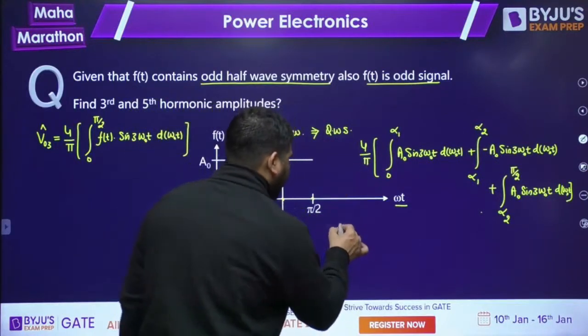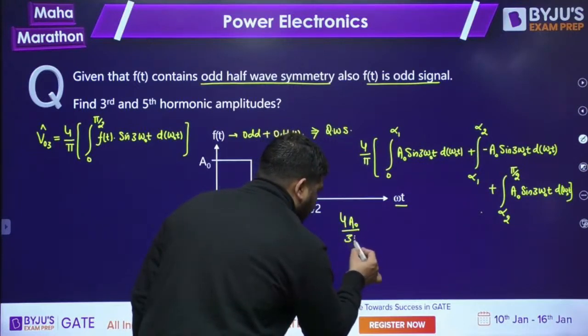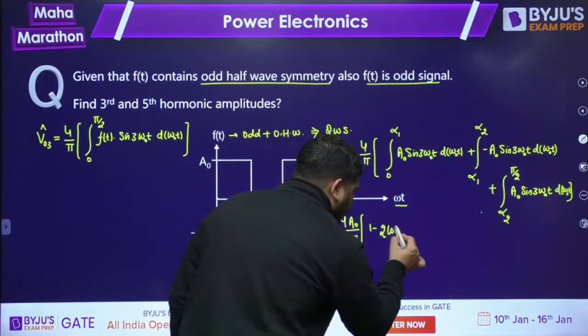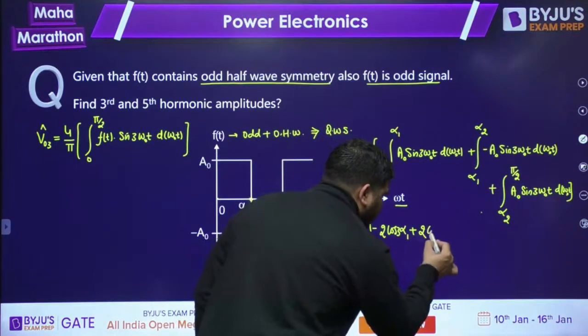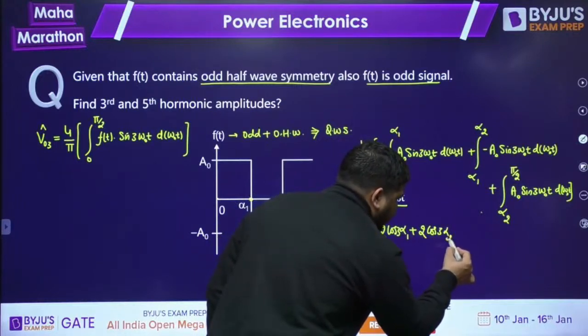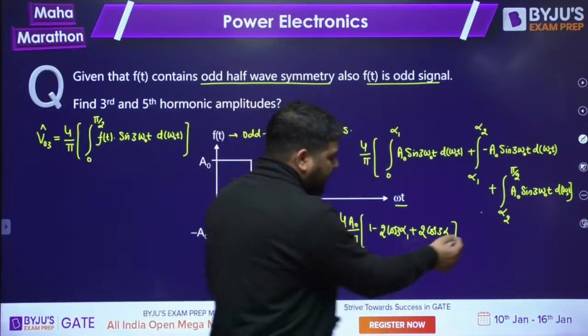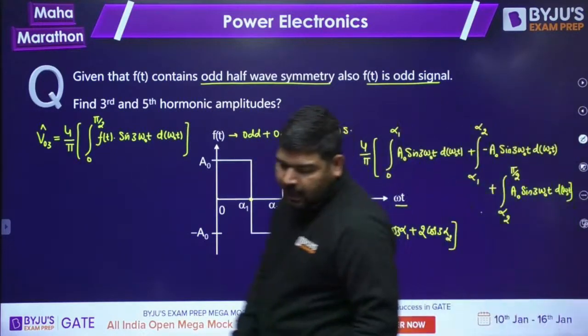You need to solve it in terms of alpha 1 and alpha 2, and you will get the answer. The answer came out to be 4 a naught by 3 pi times (1 minus 2 cos 3 alpha 1 plus 2 cos 3 alpha 2). You can check it. This will be the peak value of the third harmonic amplitude. Now what will be the peak value of the fifth harmonic amplitude?